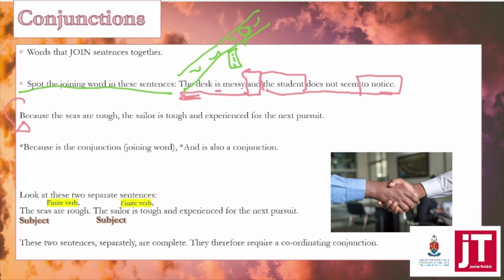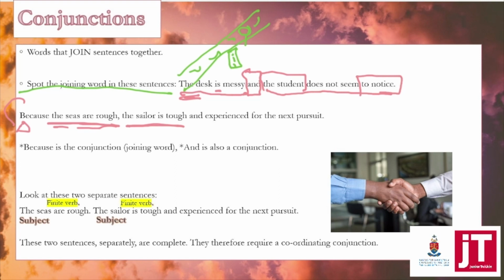So the seas are rough. That is most definitely a sentence on its own. The sailor is tough and experienced for the next pursuit. Tailors are people who fix your clothing, but anyway, a sailor is a person who sails across the sea.